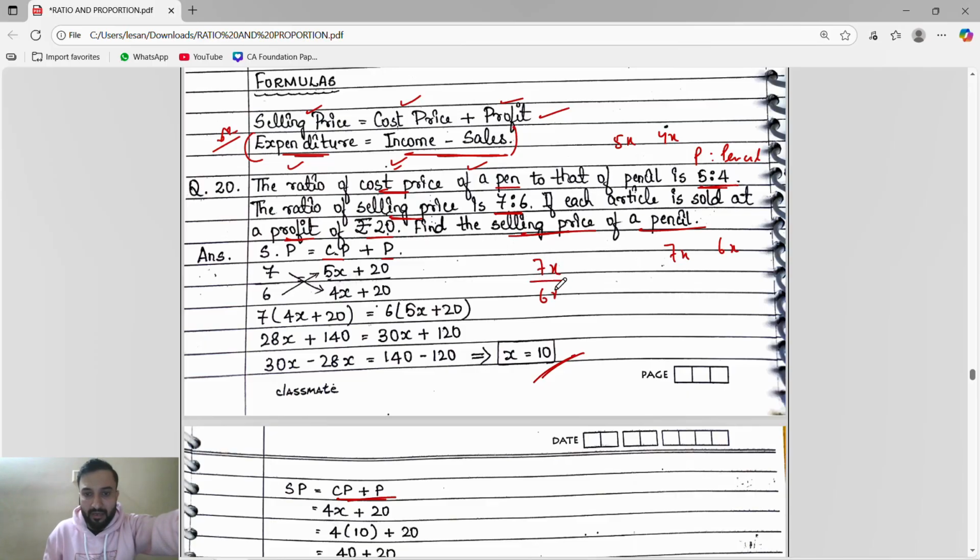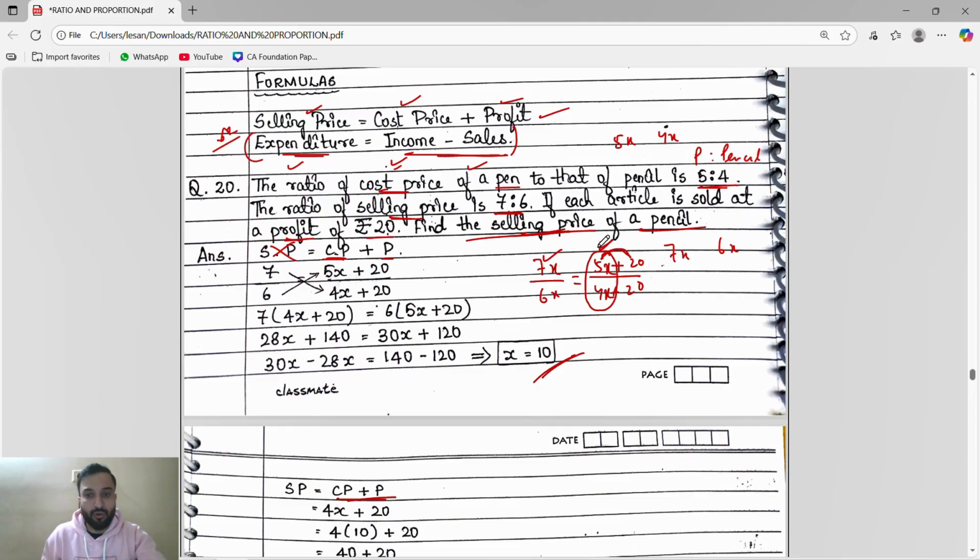Selling price 7x by 6x is equal to cost price plus profit. If I take the cost price as a normal number, 5/4 plus 20/20, so it is not possible. If you have a number, then we will not take the number directly, we have to put the x. If we put the x on the cost price, then on the selling price we will not put the x. So x will be on any one, either on the selling price or on the cost price.